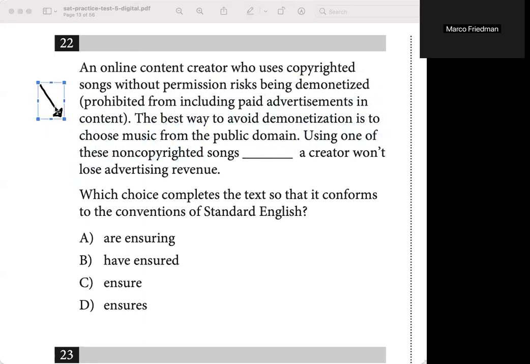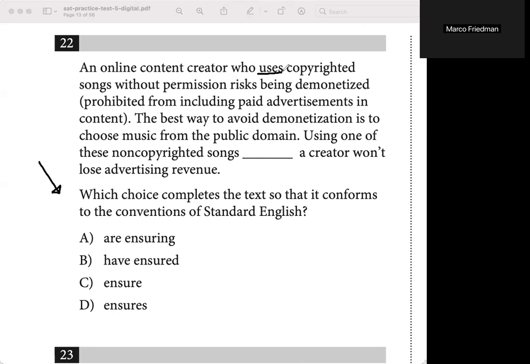All right, so as I've mentioned in previous videos, we really don't need any of the sentences above to correctly answer this question, right? We could just focus on the last sentence where the space is. But let's just do a quick verb check and see what the tense trend is, meaning what the verbs above this sentence, what their tense is, what they're conjugated in.